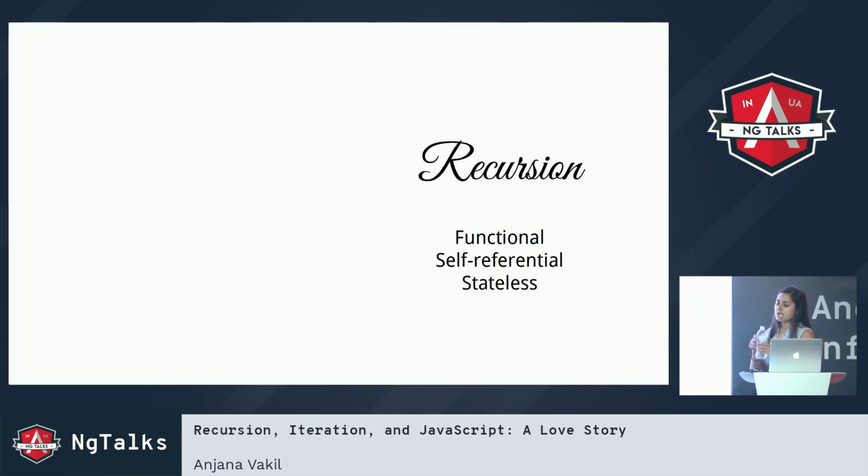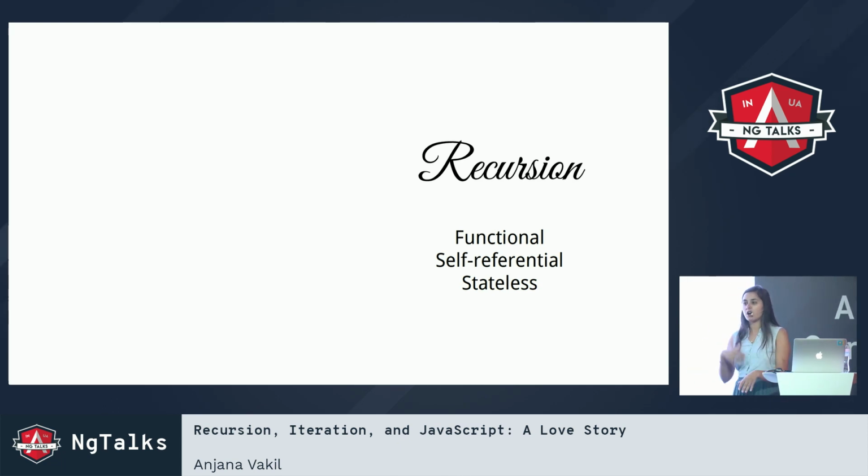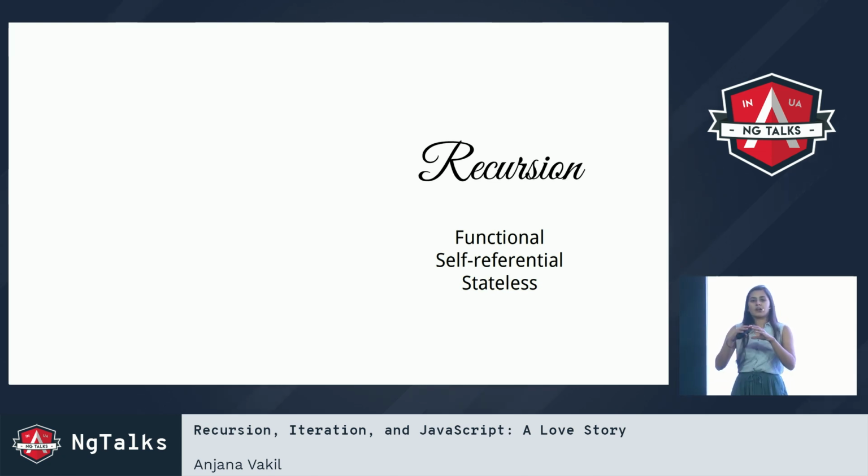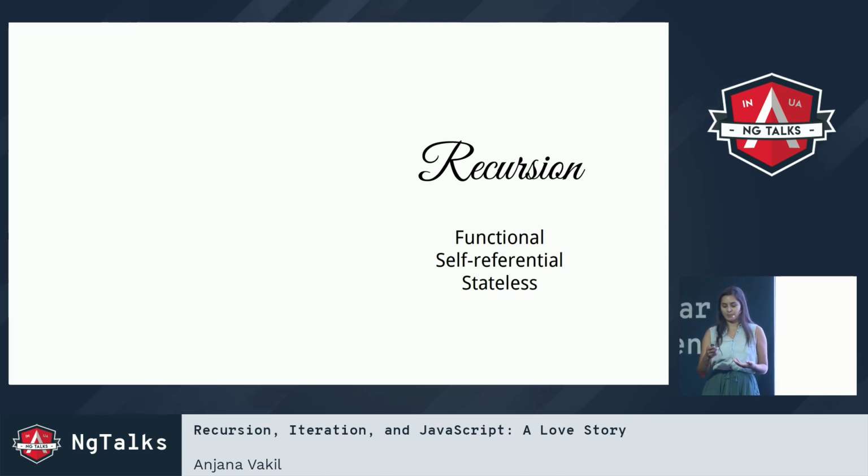What about recursion? So if iteration is part of the imperative programming paradigm, recursion is a sub-paradigm of functional programming, or it's often associated with functional programming. And here, instead of looping, we're repeating ourselves by self-reference. We're taking a function and calling itself. And in each call, as opposed to iteration, we're not keeping things stateful and changing values over time. Instead, in each successive call, we're usually working with something like a pure function where we are only concerned with the current calling context. So we've got a stateless type of repetition here.